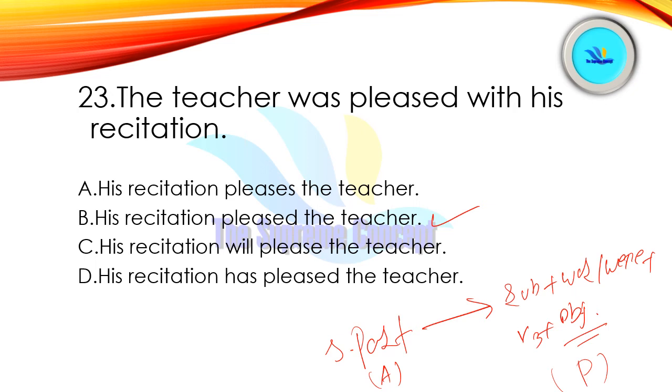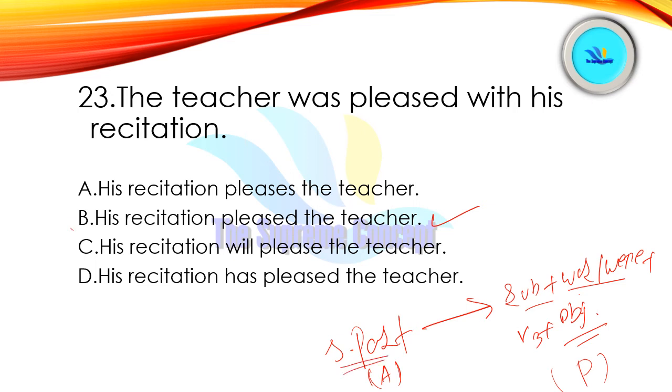And the passive voice is given to us, which is framed in this format. There is a subject, then was, then v3. All right, the teacher is the subject, then was, then v3. So we came to know that the active voice should be framed in simple past, right?